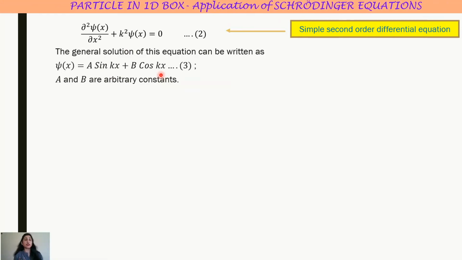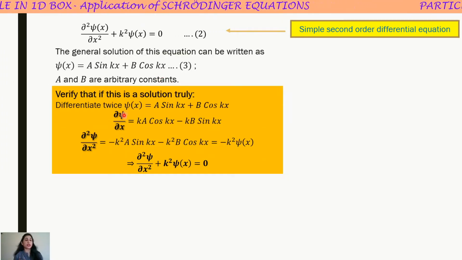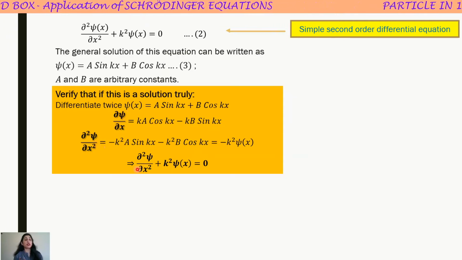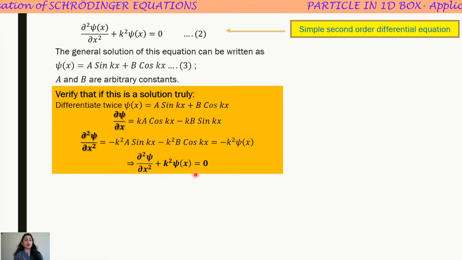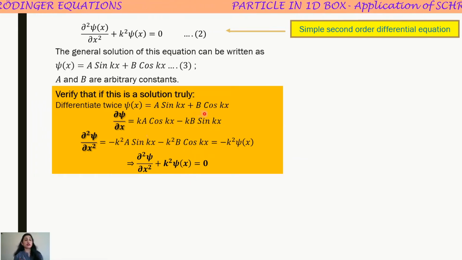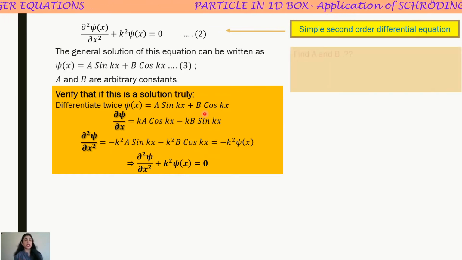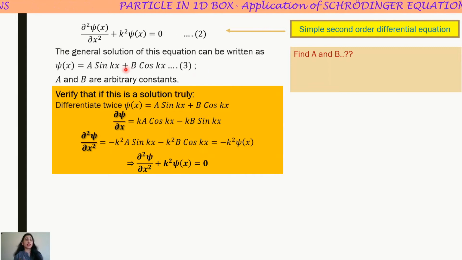See, we have the solution, but let us verify if this is a true solution of our problem or not. Just differentiate it twice and put it back. It becomes our equation number 2, which simply means that this is a solution to the problem.